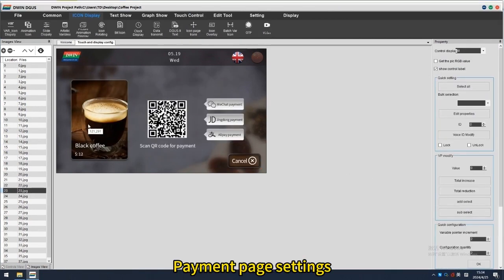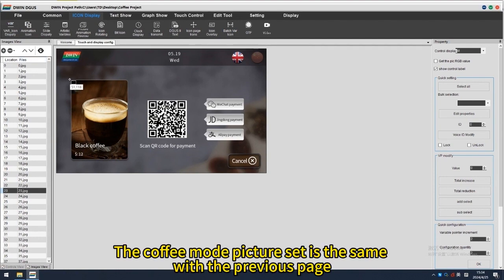Payment page settings. The coffee mode picture set is the same with the previous page.